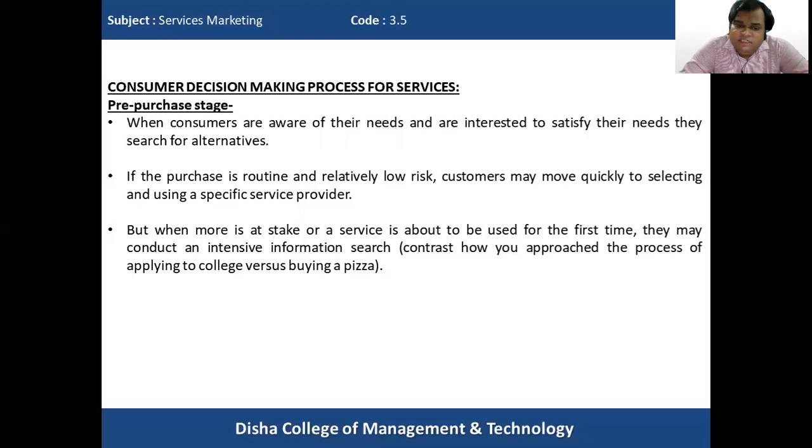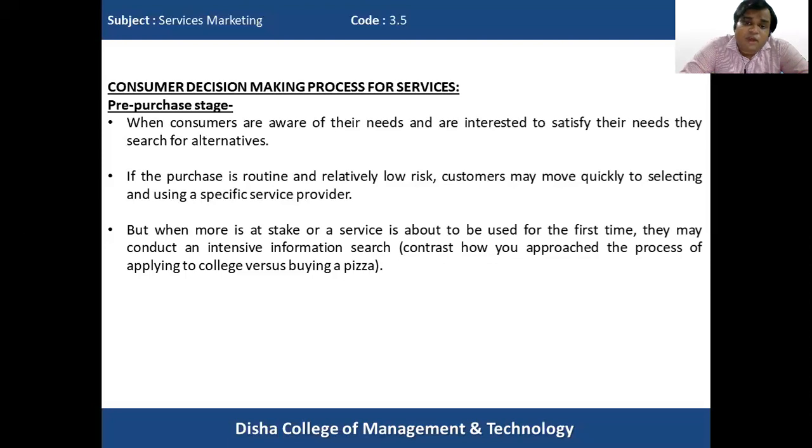Since a lot is at stake and it involves a high perceived risk because our career is at stake, we have to do a much more intensive information search about the college, about the placements, about the results of the college, how good that college is, how far the degree is valid, and how far it will help me in my career. All these things have to be considered while applying for a college.